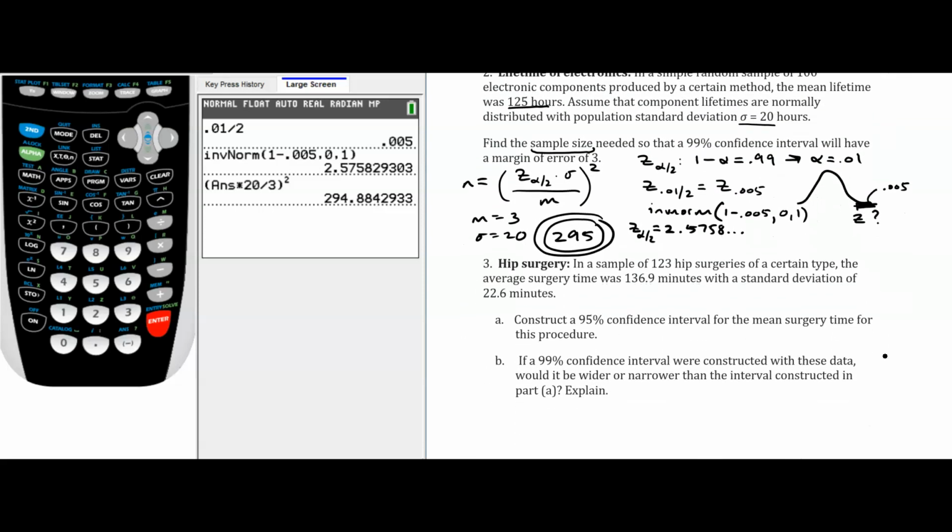So in question 3, this says, in a sample of 123 hip surgeries of a certain type, the average surgery time was 136.9 minutes. So that looks like it's our sample mean, and a standard deviation of 22.6 minutes. Notice they give us a standard deviation here, but they do not say that sigma is equal to 22.6. So when they're talking about 136.9 and the 22.6, they're actually referencing a sample.